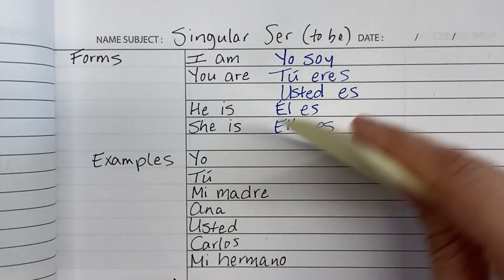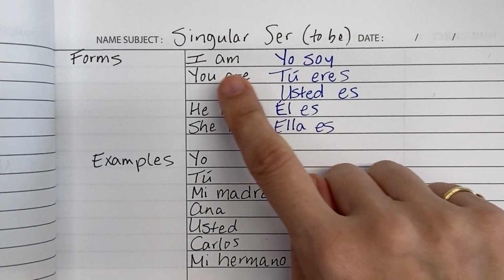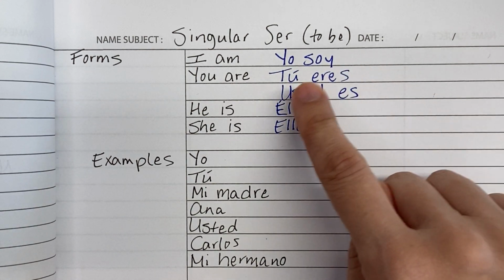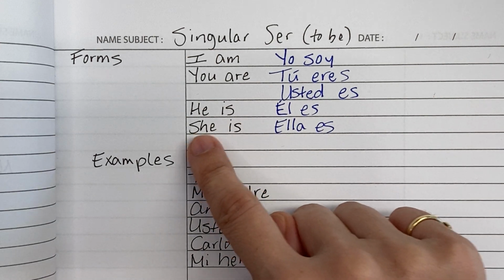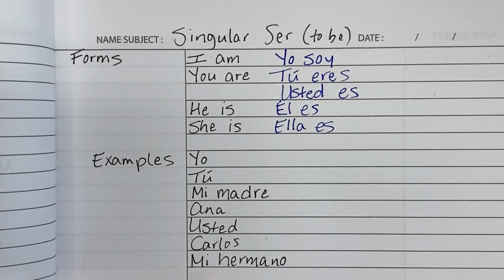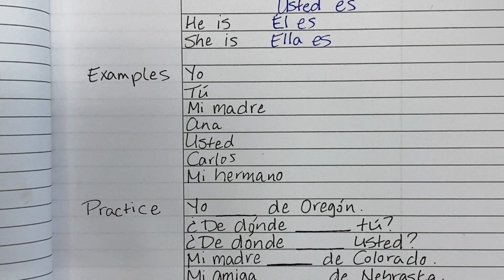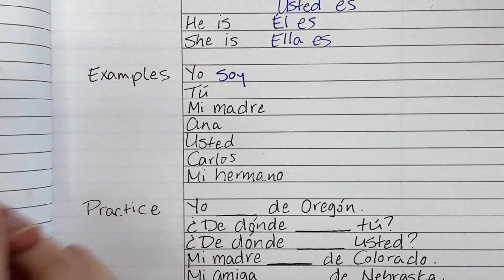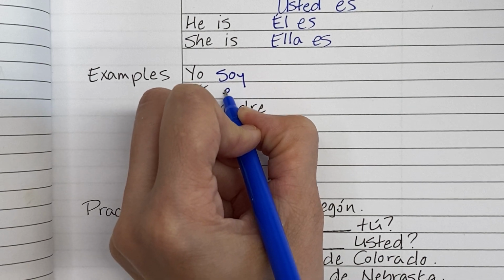Okay, so those are the forms of ser in both English, to be, and Spanish, ser. I am, yo soy. You are, tú eres, informal, or usted es, formal. He is, él es. She is, ella es. So let's look at some examples. Well, yo is easy. We know that it is soy. Tú, that's the informal you. You are, tú eres.